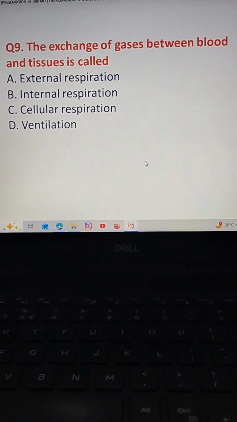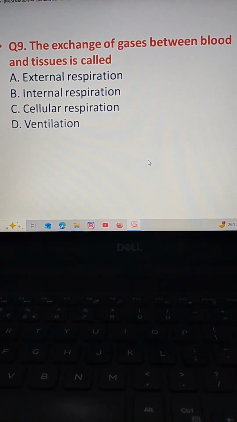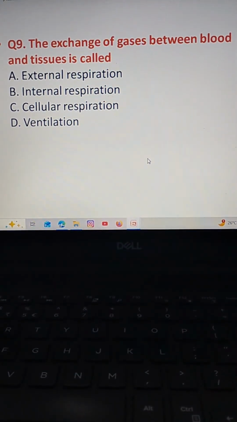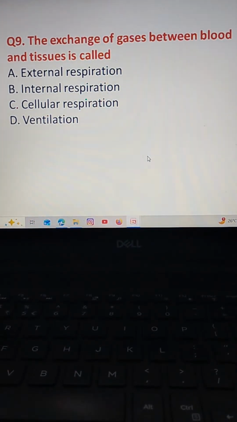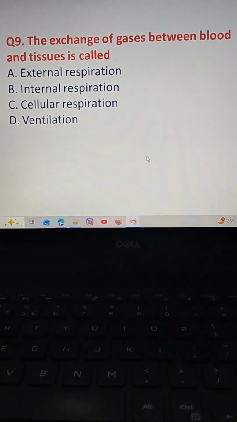The next question. The exchange of gases between blood and tissues is called. Option A external respiration, option B internal respiration, option C cellular respiration, option D ventilation.